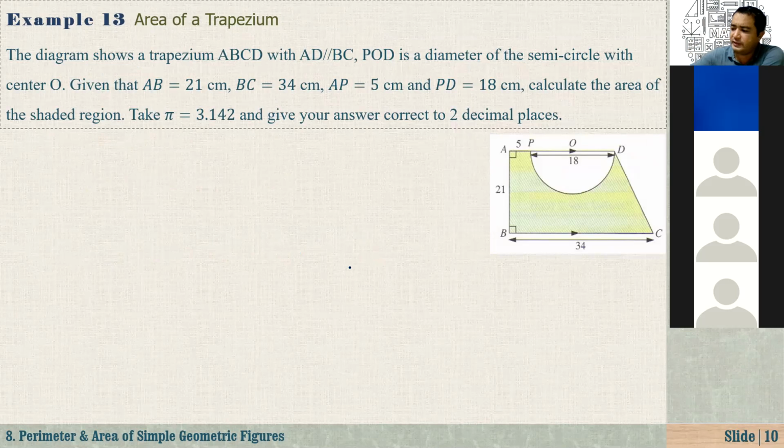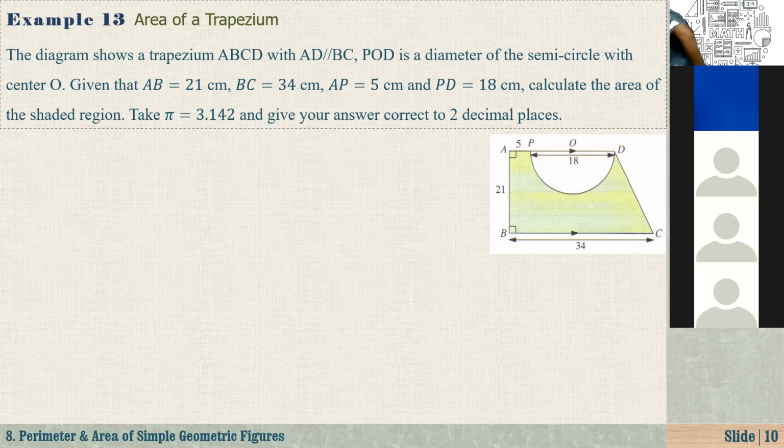Adilhan, can you read example 13? The diagram shows a trapezium ABCD with AD slash BC. AD is parallel to BC, right? POD is the diameter of the semicircle with center O. And given that AB equals 21 centimeters, BC equals 34 centimeters, AP equals 5 centimeters, and PD equals 18 centimeters.